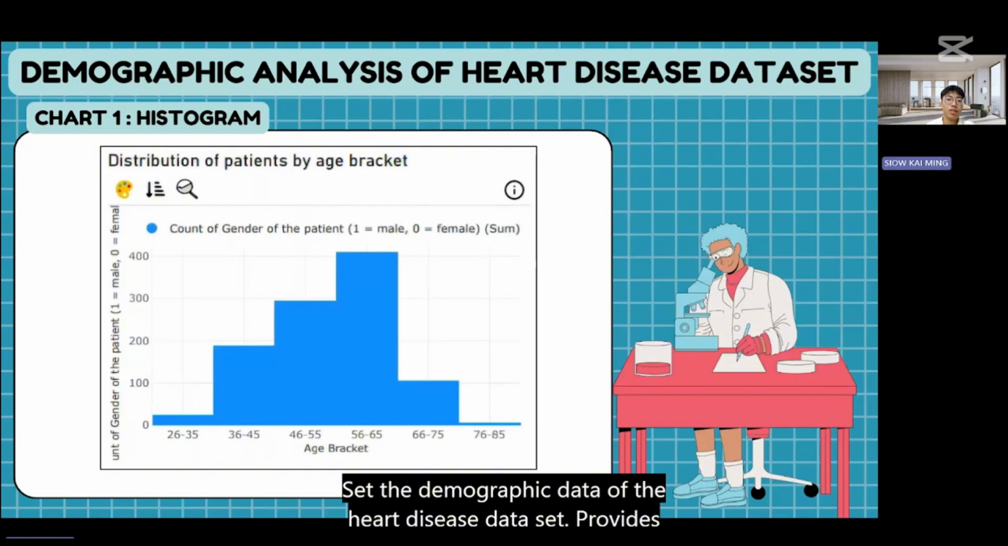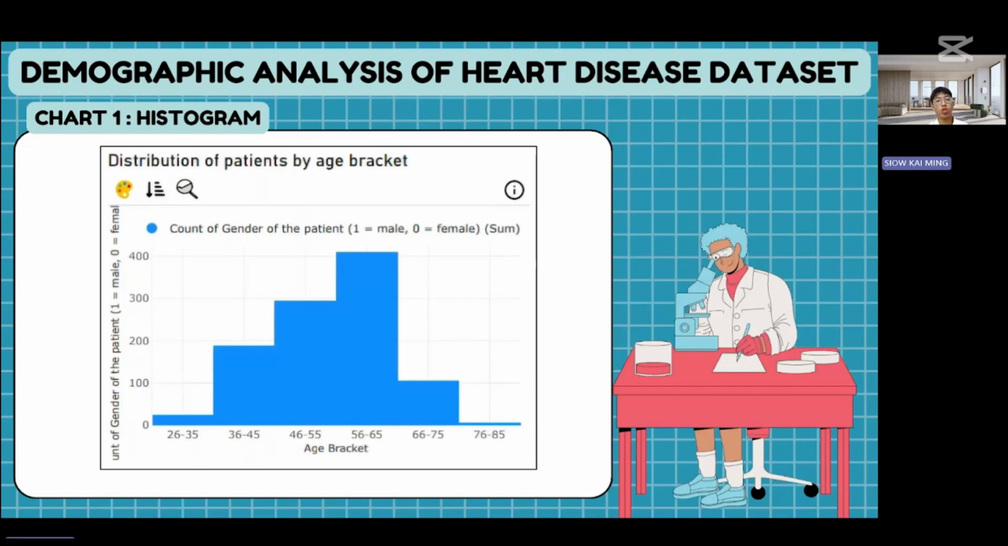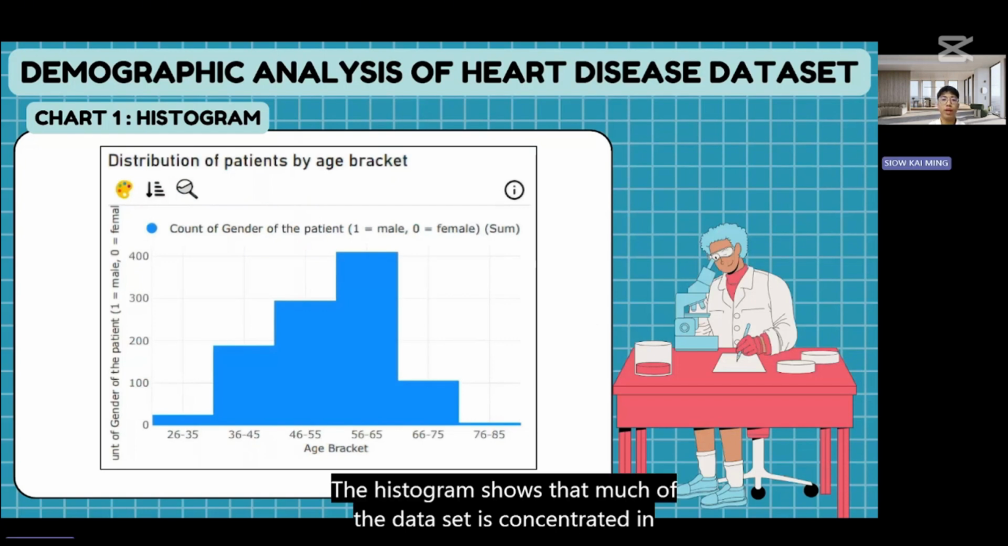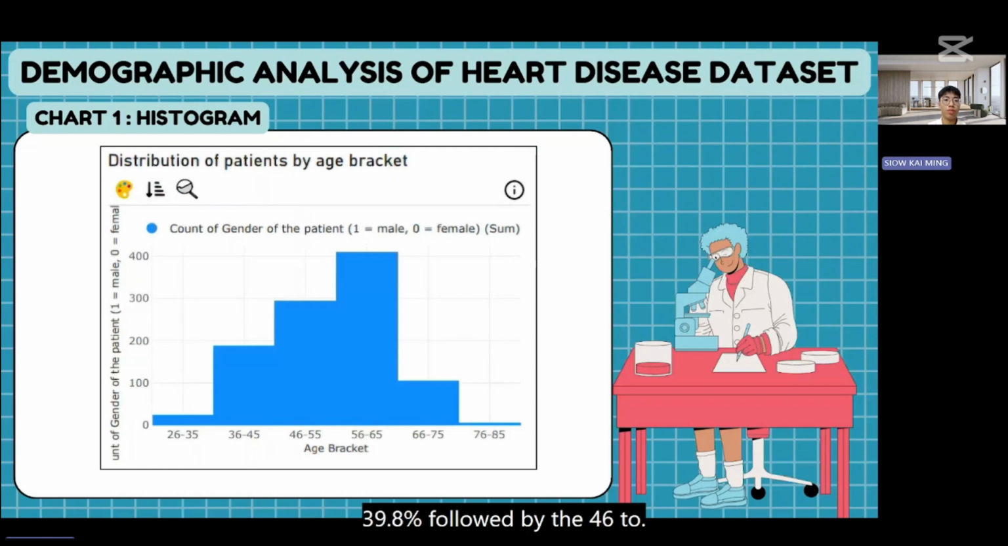The demographic data of the heart disease dataset provides an overview of the sample distribution across age groups and gender. The histogram shows that much of the dataset is concentrated in middle age to older age groups. The 56 to 65 age bracket has the highest representation, with 408 individuals, which is about 39.8%, followed by the 46 to 55 age bracket with 293 individuals, which is 28.59%.